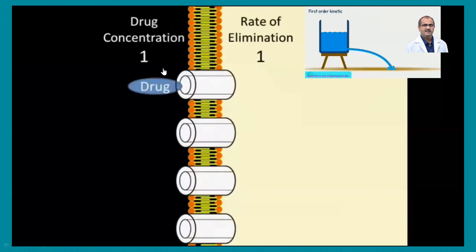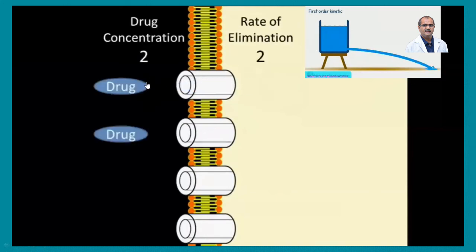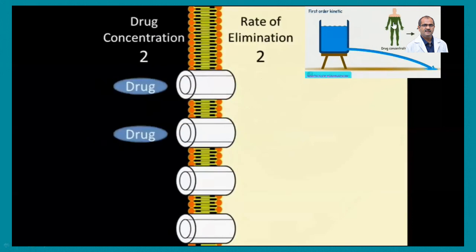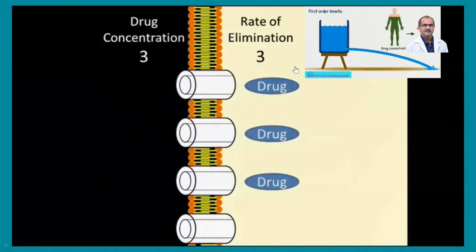This is the example given on the right side. If the drug concentration is 1, then the elimination is also 1. It is directly proportional. If the drug concentration increases to 2, then the elimination also increases. Please see both of these things so that you can understand more and more.